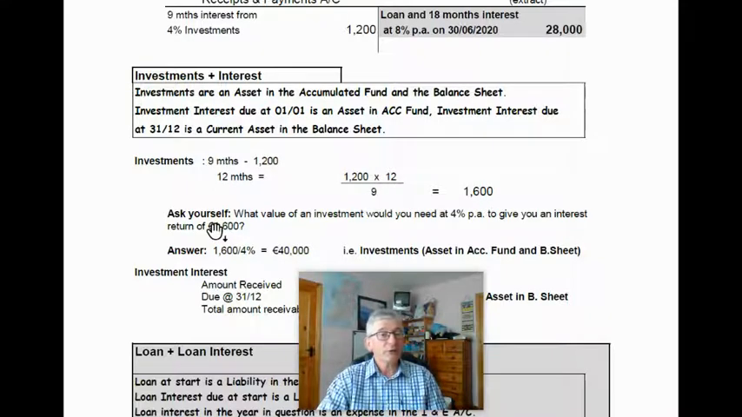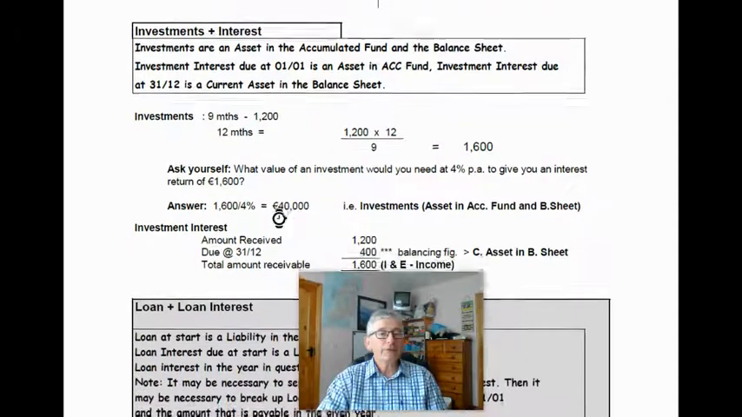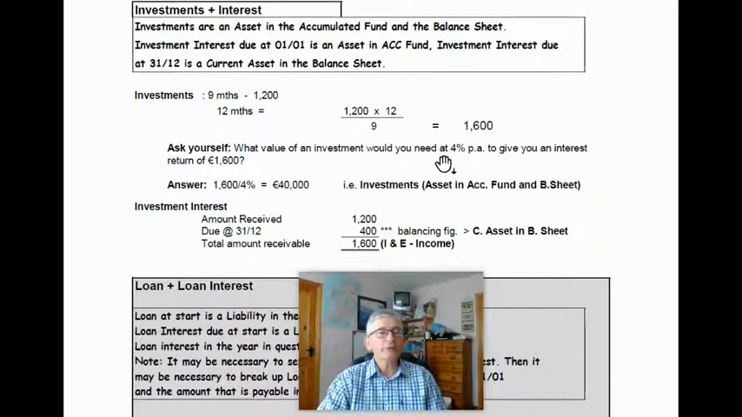Now, you'd ask yourself the question then, what value of an investment would you need at 4% per annum to give you an interest return of 1,600? And the answer, of course, is 1,600 multiplied by 100 over 4, or divided by 4%. And that figure is 40,000. Now, that figure of 40,000 is your investments, and that would be an asset in the accumulated fund, but also would be in the financial assets in the balance sheet.